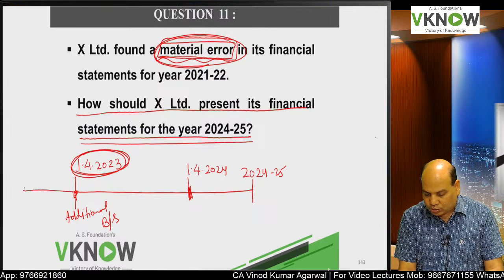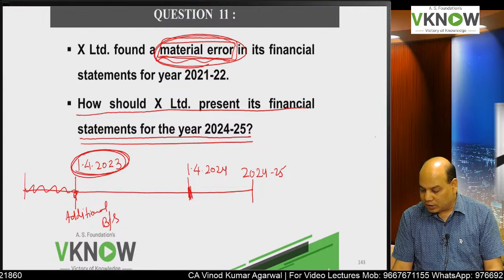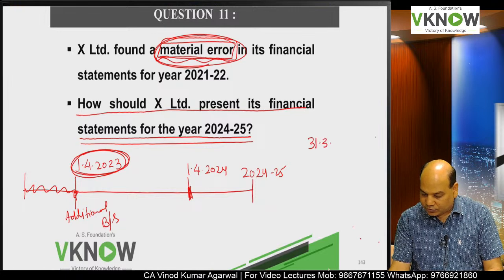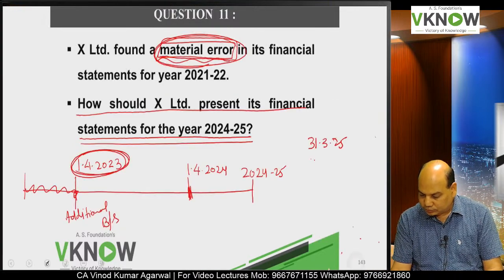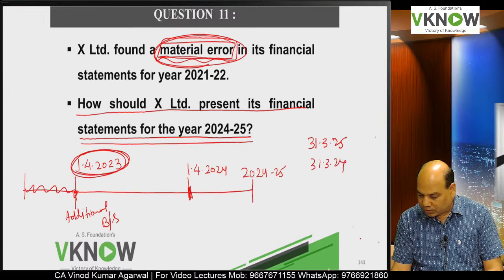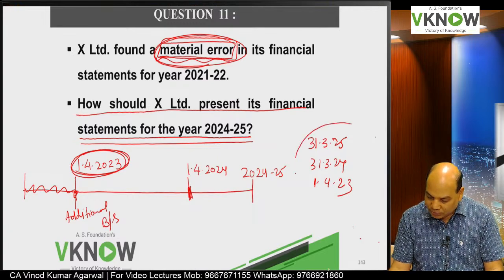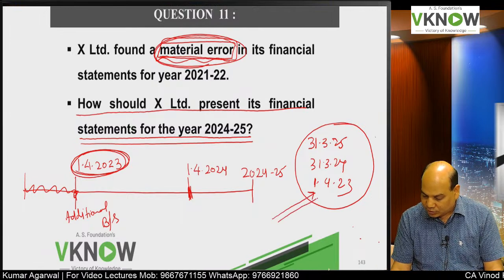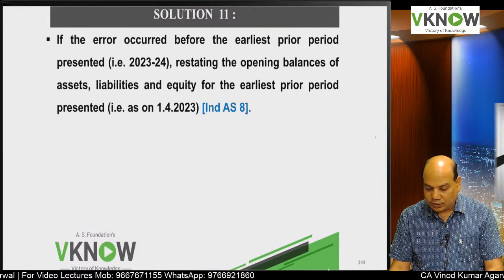We are not required to give financial statements for periods before this date. So 3 balance sheets will be prepared: balance sheet as on 31st March 25, balance sheet as on 31st March 24, and balance sheet as on 1/4/2023. 3 balance sheets will be required to be presented, and in the opening balance sheet you will give the effect of that error, rectify that error.